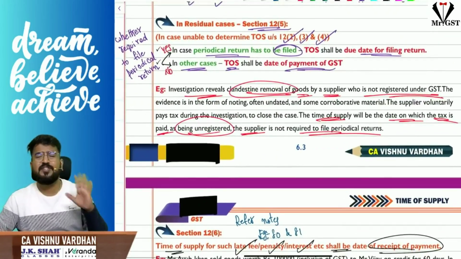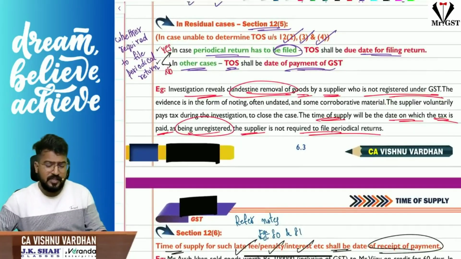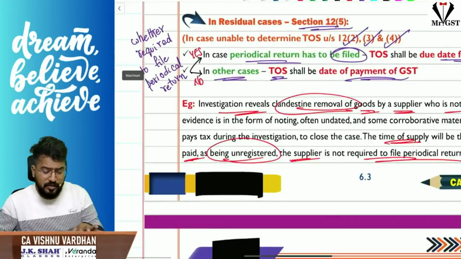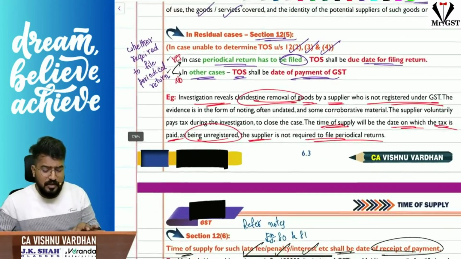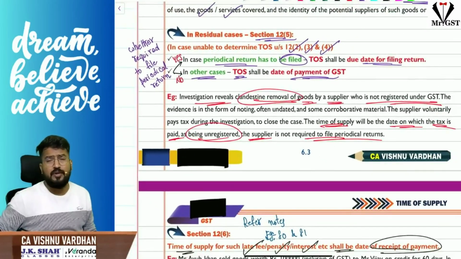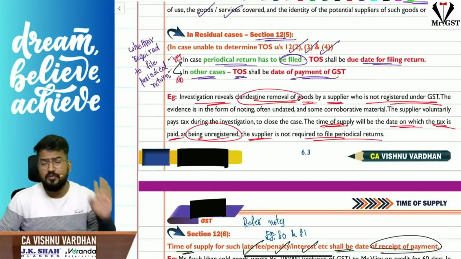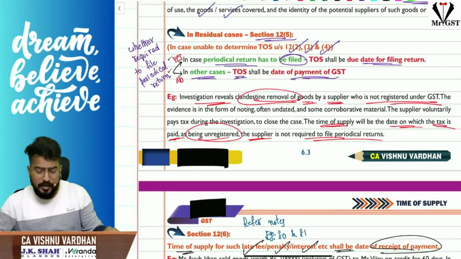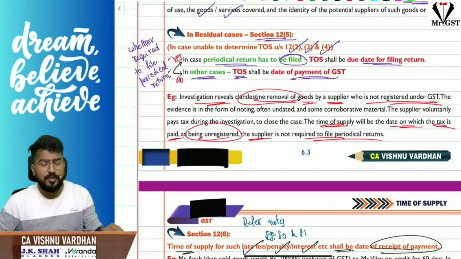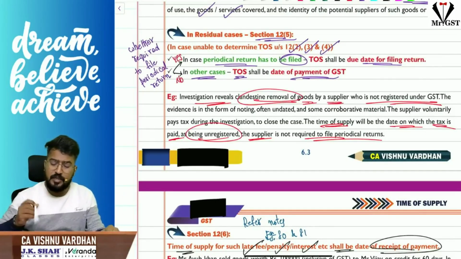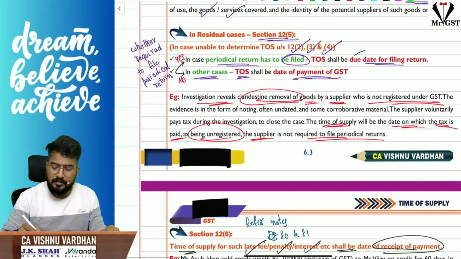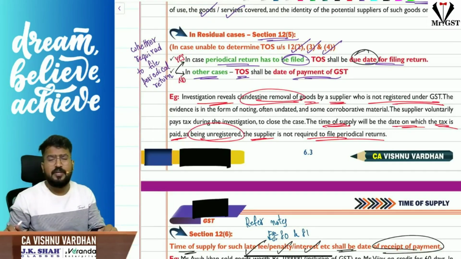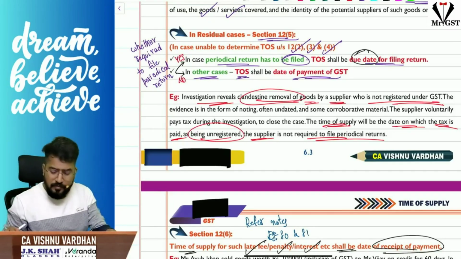12 subsection 5 is a residual case, guys. If 12 subsection 2, 3, 4 is not applicable, in that case, what is the time of supply? The fundamental question we have to ask is whether a person is required to file a periodical return or not. If he is required to file a periodical return, then the due date for filing such periodical return will be the time of supply. If he is not required to file a periodical return, then the date of payment of tax itself will be the time of supply.